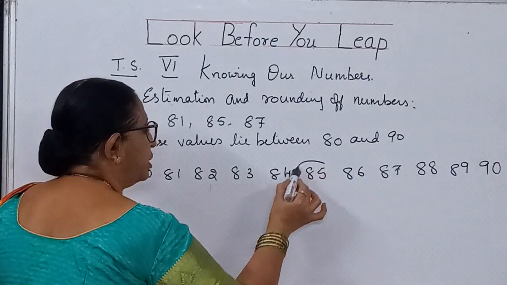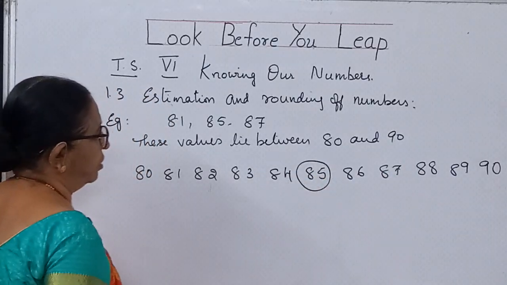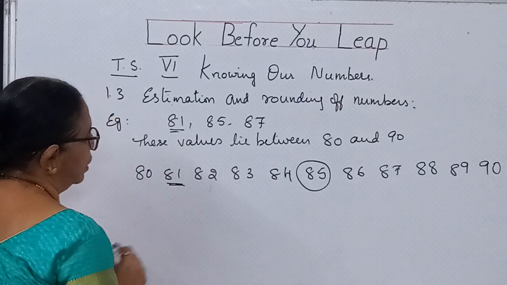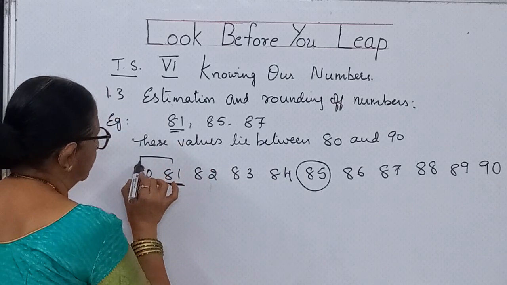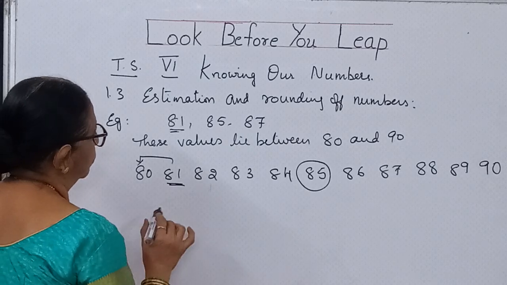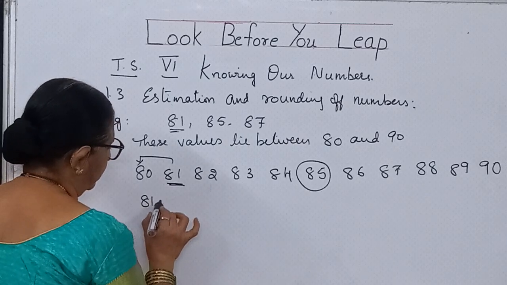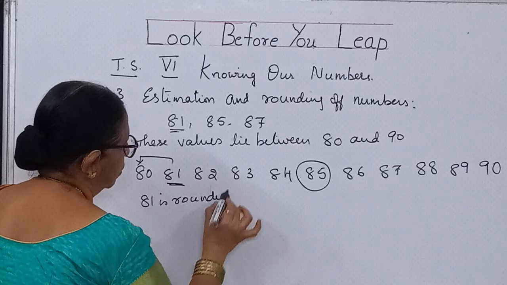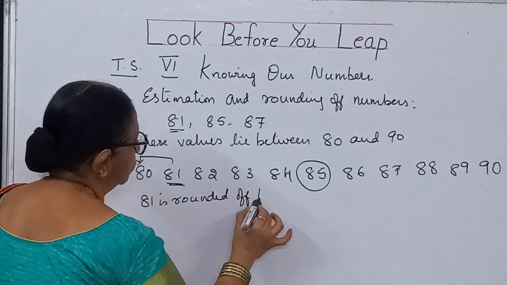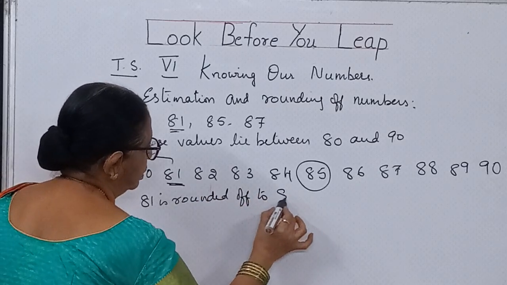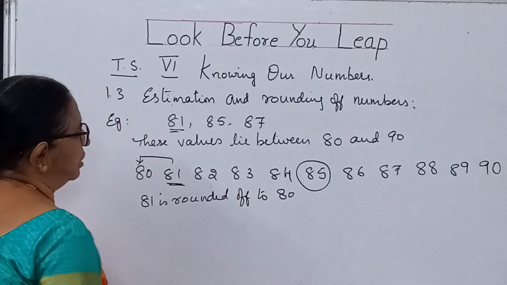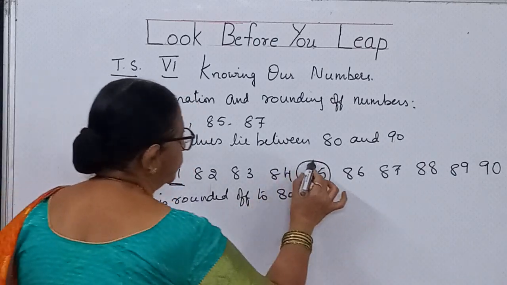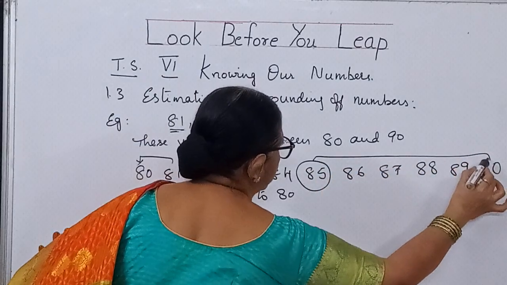So what will be the middle value? Middle value is 85. Now the question is, what is 81? This is 81. 81 is nearest to 80. So 81 is rounded off to what number, children? 80. Next, 85. 85 should be rounded off to 90.